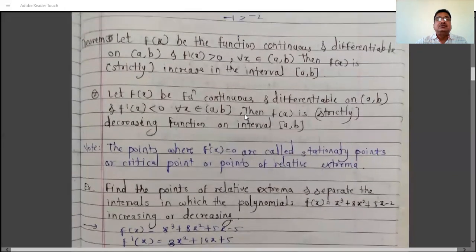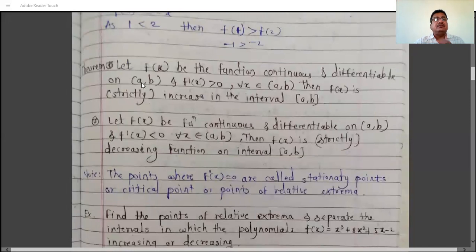Then the statement of this theorem, number 1, is: let f of x be a function continuous and differentiable on the open interval ab, and f dash x is greater than 0 for all x belongs to ab. Then f of x is a strictly increasing function in the closed interval ab.